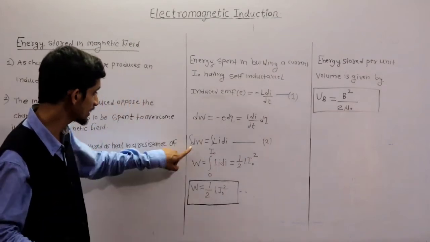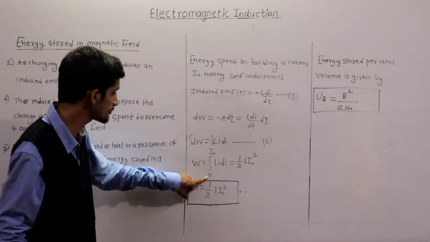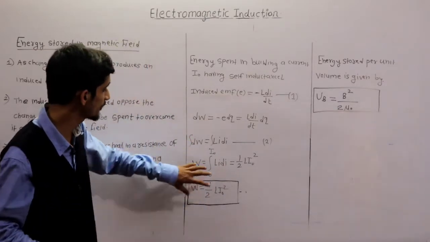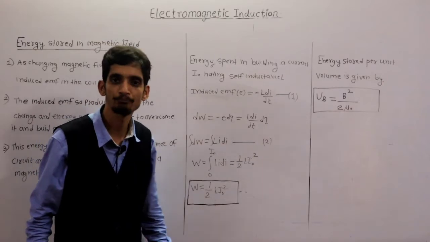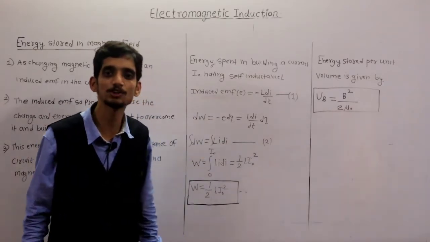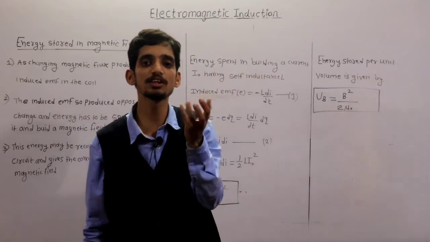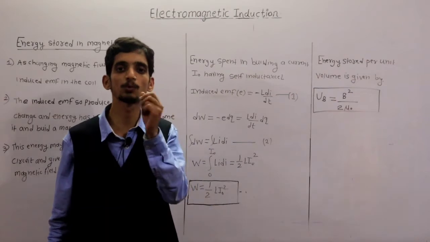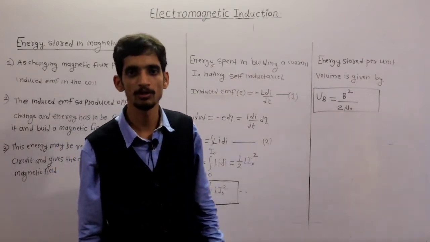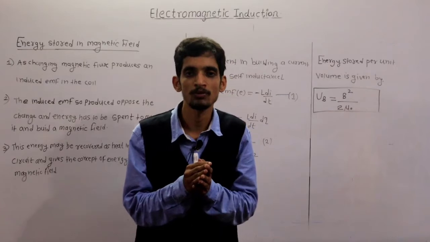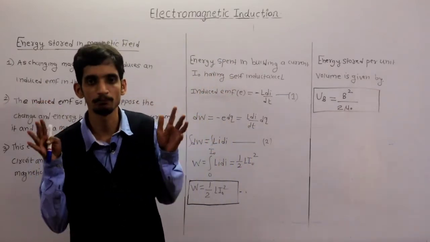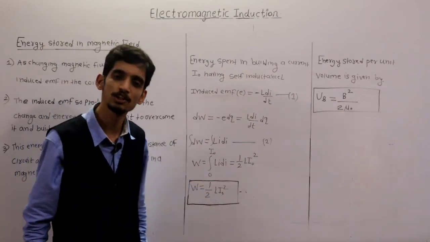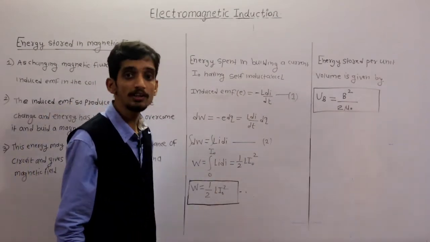Clear? Now, the integration of dW is W, which is the integration from 0 to I naught of Li into di. When I integrate this equation, I get half Li naught square. So this is the expression for energy stored in a magnetic field. Energy stored in the magnetic field, W is equal to half Li square or half Li naught square, where I naught is the steady current flowing through that coil. Clear? Okay. So this is the energy stored in the magnetic field, half Li square. This is an important expression.